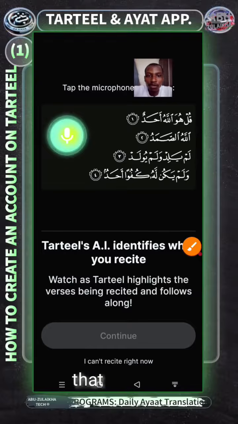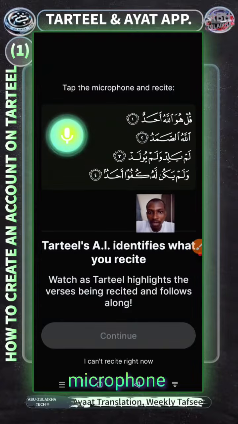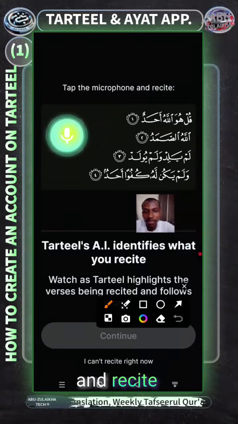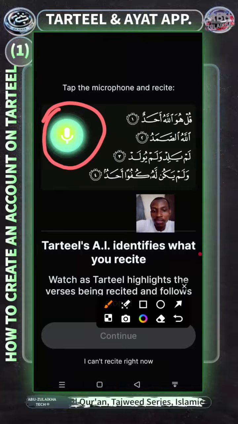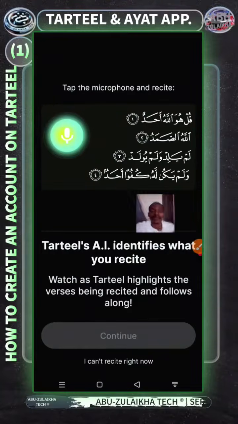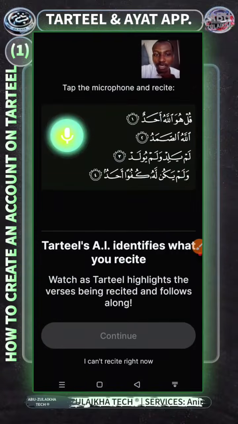Then the next thing that will come on is that you'll be asked to tap on the microphone and recite. Because it has to record your voice, whenever you recite any verse, it's going to automatically identify your voice and start. So I'm now going to press on the mic, then we now recite.